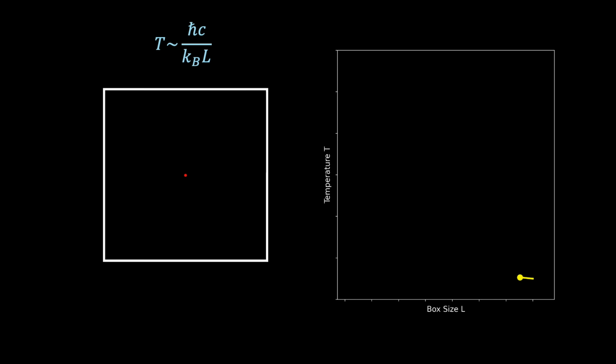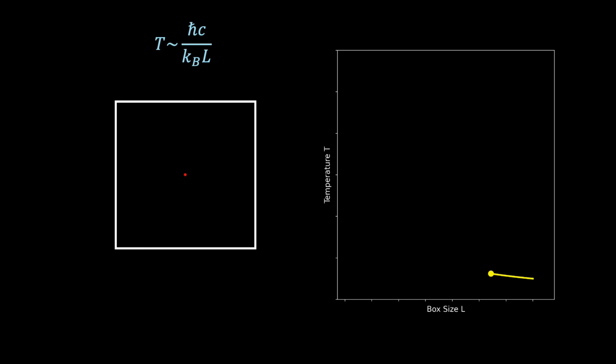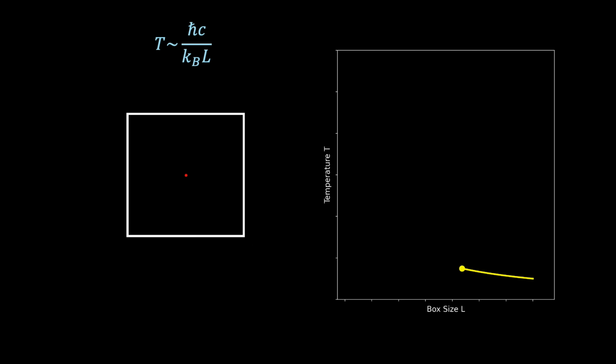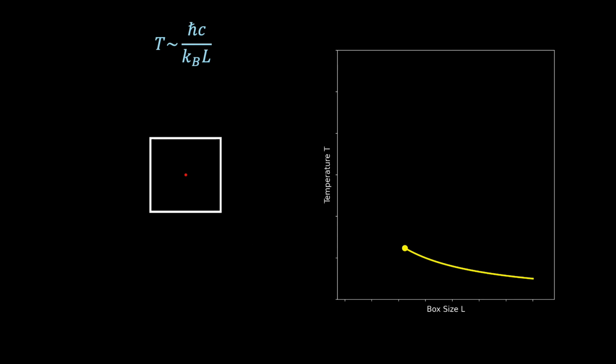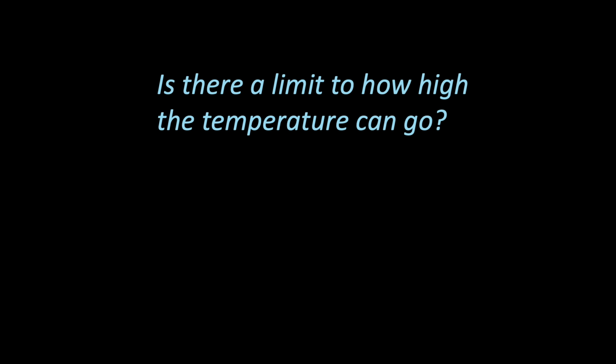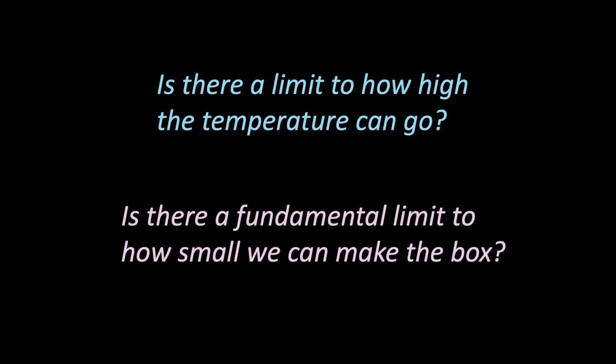And we can visualize this relation by plotting the size of the box on the x-axis and the effective temperature given by the equation on the y-axis. And we see that as the box size reduces, the effective temperature increases. So a natural question arises: is there a limit to how high the temperature can go? Or, put differently, is there a fundamental limit to how small we can make the box? To answer this, we need to bring in something new: gravity.